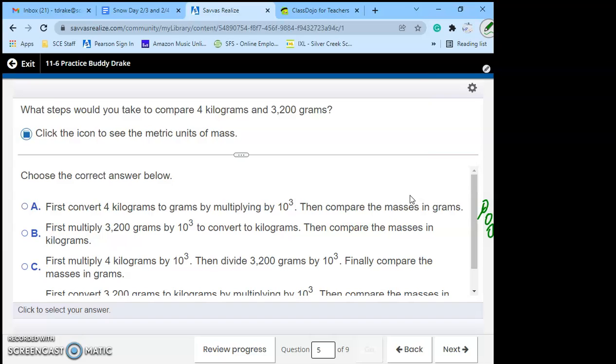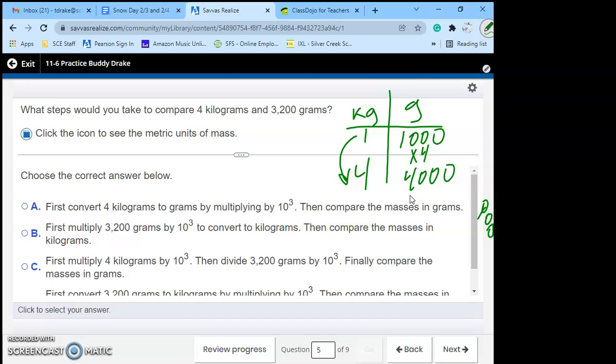What steps would you compare 4 kilograms to 3,200 grams? Well, if we were doing kilograms to grams, 1 kilogram equals 1,000 grams, and we have 4 of them. How do we get from 1 to 4? Times 4, which is 4,000.